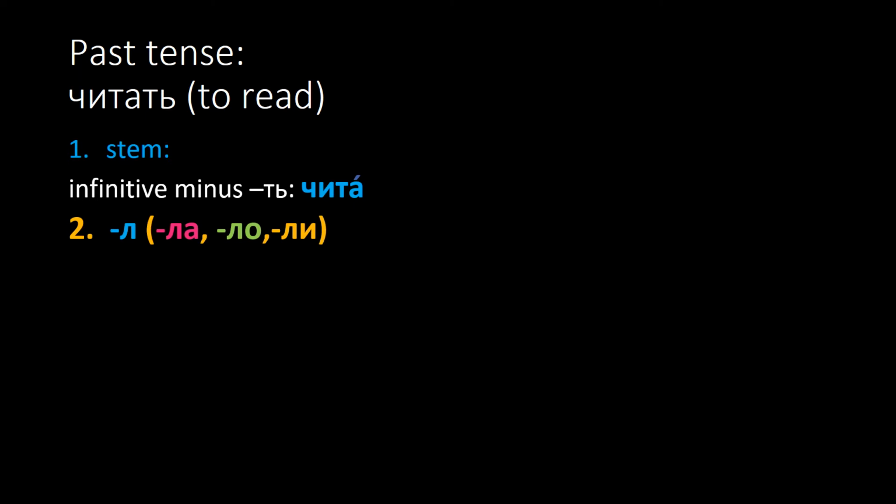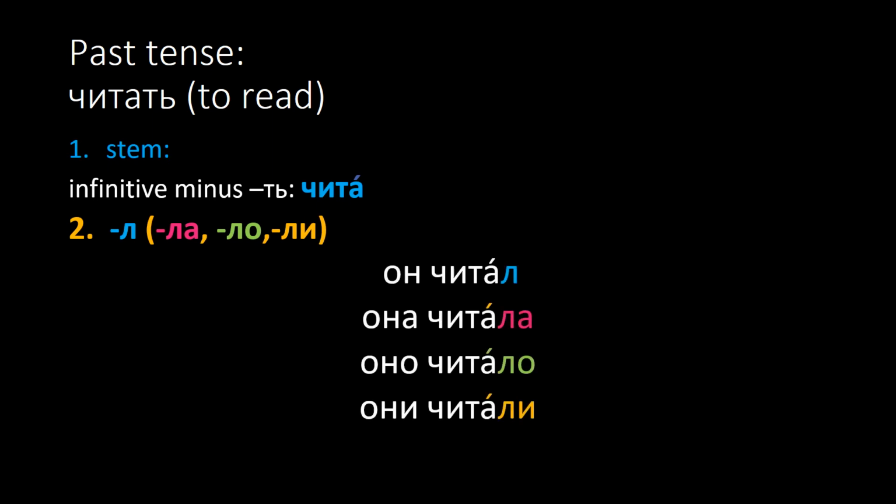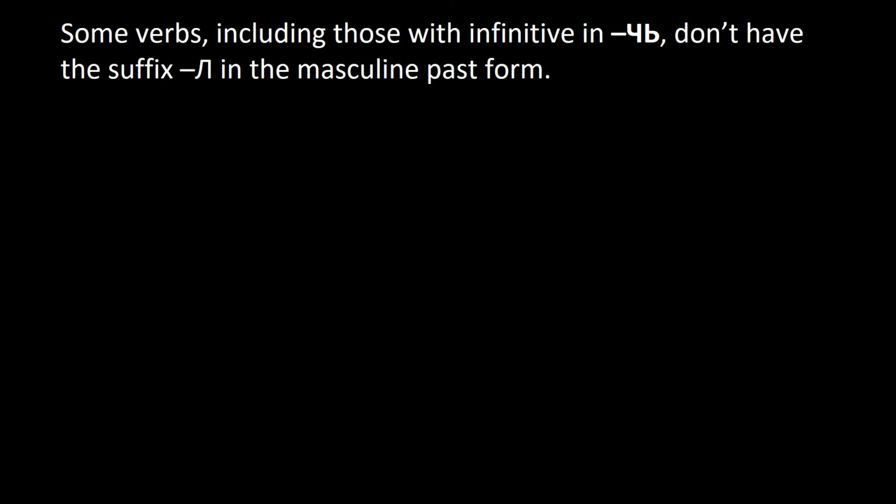To the stem, we add l for masculine subjects, la for feminine subjects, lo for neuter subjects, and li for plural subjects. And so the past tense forms of the verb читать are читал, читала, читало, читали. This is probably one of the easiest things you had to learn while studying Russian. Now, although most of the Russian verbs follow this pattern, there are some important exceptions that need to be memorized.